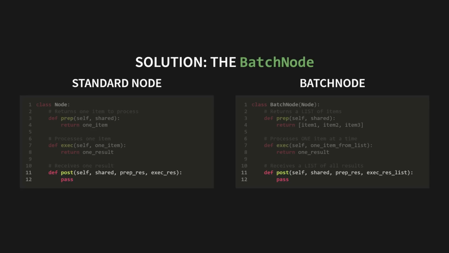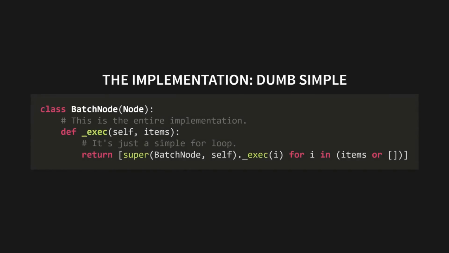So how is this magic implemented in our 100-line framework? You're going to laugh. Here it is. The BatchNode's _exec method is just a single line of code. It's a simple for loop. It takes a list of items from prep, and for each item, it just calls the standard one-at-a-time _exec method we already know from the parent node class. It collects the results in a list and returns it. That's it. No complex schedulers, no hidden machinery. Just a for loop. It's beautifully, dumbly simple.